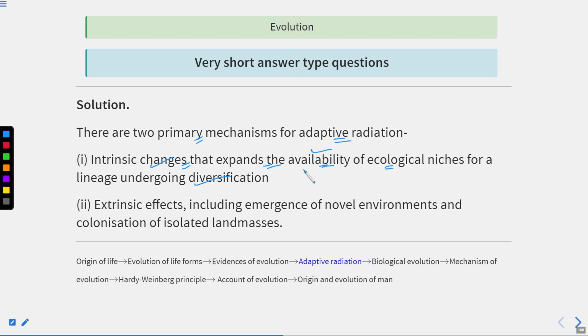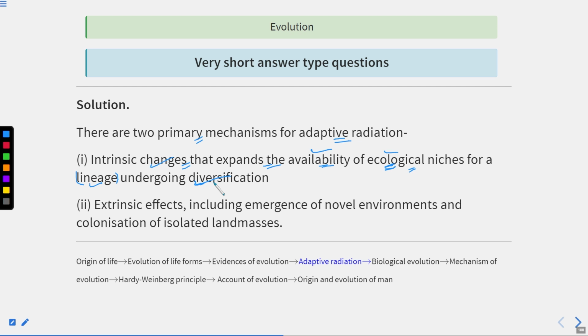So there is one lineage that is undergoing diversification. How will it diversify? If different ecological niches are available. So intrinsic changes expand the availability, or you can say they provide different ecological niches, to a lineage that is undergoing diversification.